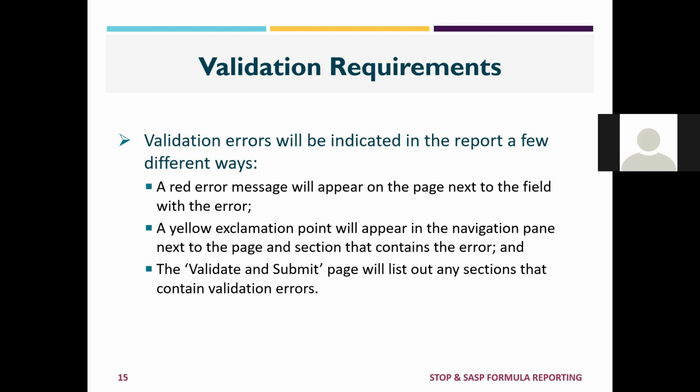Another way to know is that in the navigation pane at the left of the page, you'll see that yellow exclamation point to indicate that the page has an error. And then again, at the very end of the whole report, there's a validate and submit page that will list out any sections that contain validation errors. You cannot finalize a report that has validation errors. You must address them, or your subgrantees must address them.